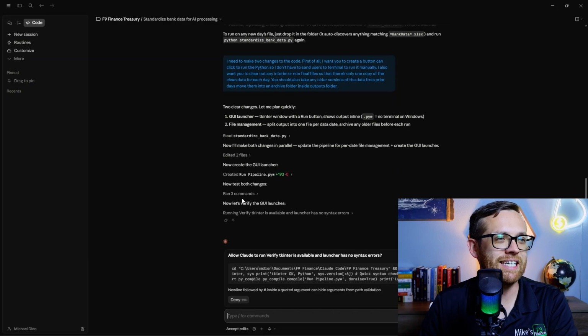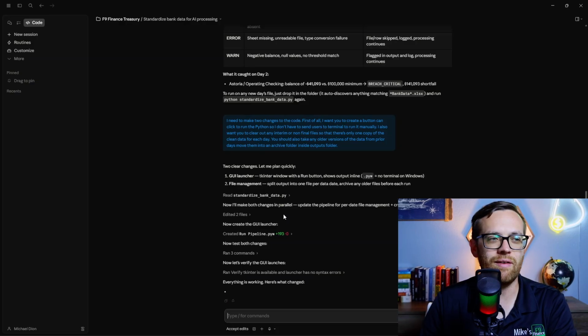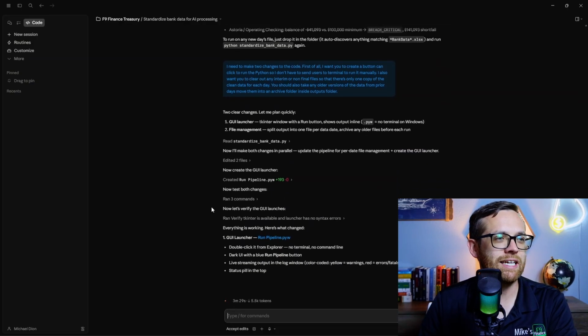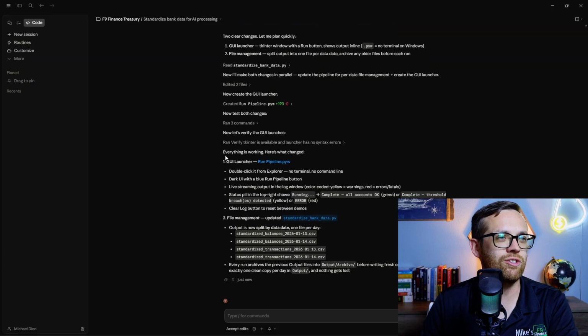Now you'll see that it's going to test the GUI launcher. We will allow that. This is just going to really run the Python script without having to go to terminal. You'll see it tested everything. Everything is working. And here's the changes. So for the GUI launcher, it's going to run our pipeline for us. And then file management, it's changed it so everything will be clean, 1 file per day, and it's going to archive everything else.